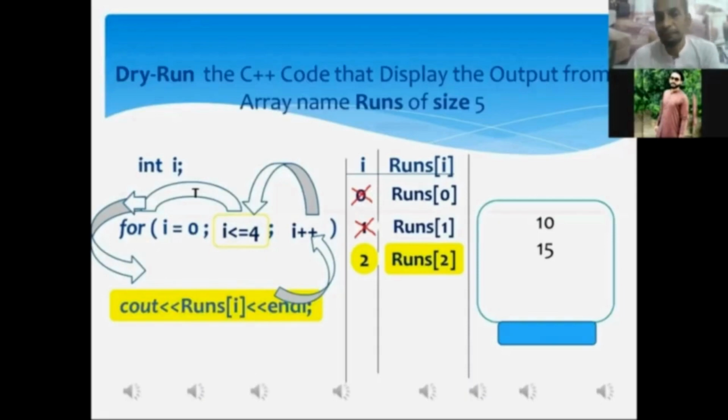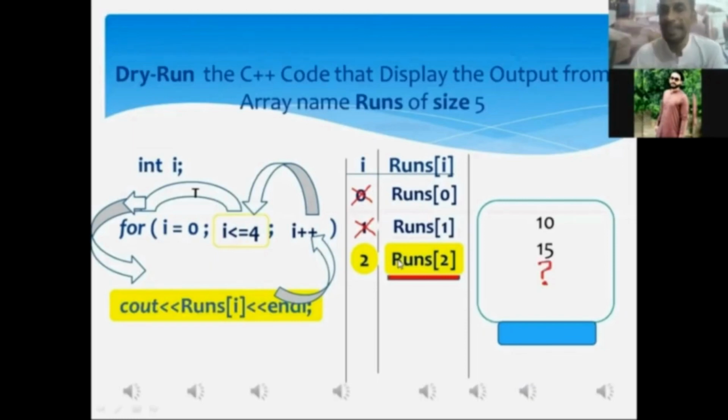Mr. Aftab, whatever data value has been stored in the third memory location of the array must be displayed onto the screen over there. And what is the data value that will be displayed onto the screen?